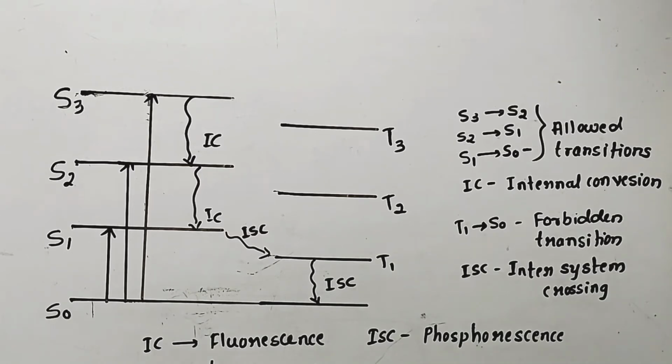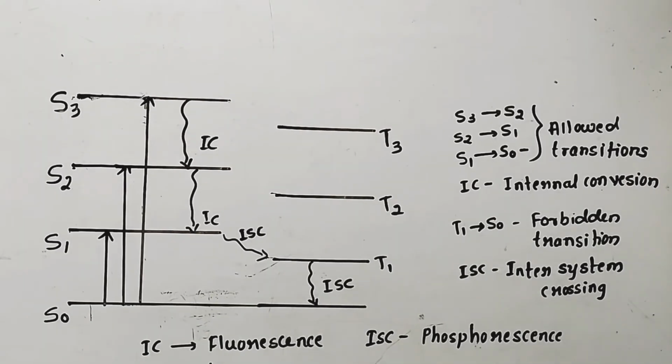That means the return of these radiations from T1 to S0 is highly improbable. If the transition from T1 to S0 does occur, it will take a lot of time. Internal conversion results in fluorescence, that is, allowed transitions are responsible for fluorescence, whereas intersystem crossing results in phosphorescence, that is, delayed fluorescence we can say.